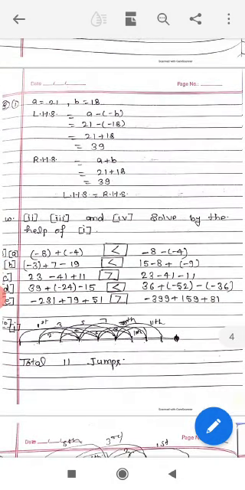Question number B, -3 + 7 - 19, when we solve this we get -15, and 15 - 8 + -9, when we solve it we get -2. Then -2 and -15, -2 is greater.